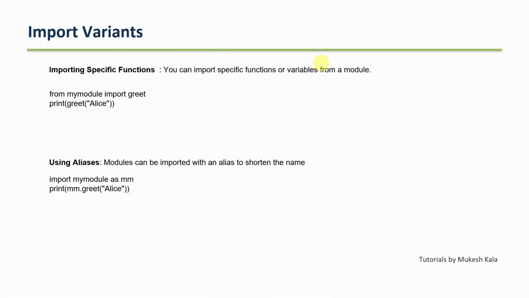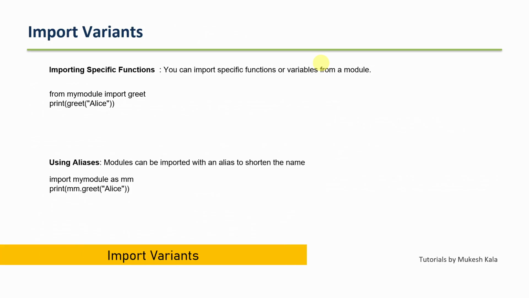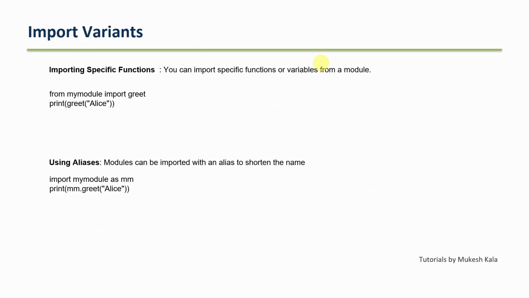Now the next thing is import variants. When you are importing, there are some variants which, as a developer, you should know. The reason is, let's say you already have a big Python code and you are trying to understand it, and somebody is using a specific function or using aliases. You should know how these modules and specific functions are imported. I'll try to show this with our example so you can relate to it, and then I'll come back to the presentation.